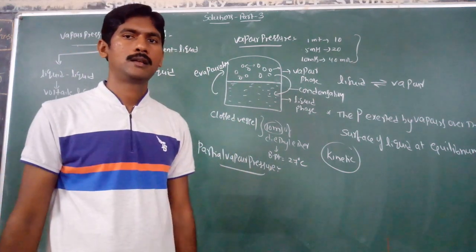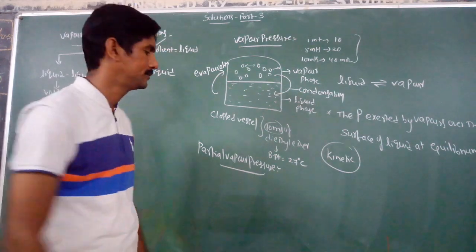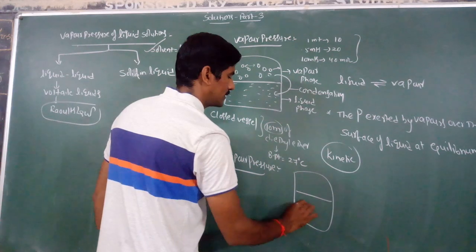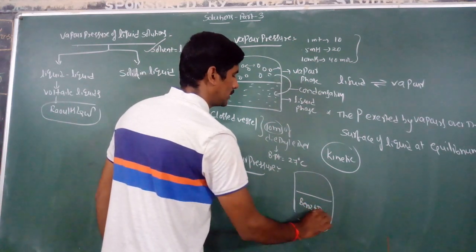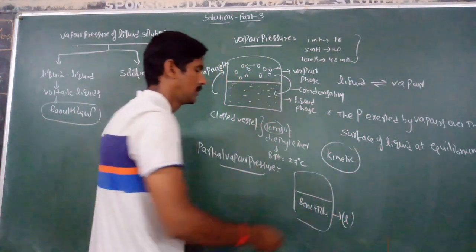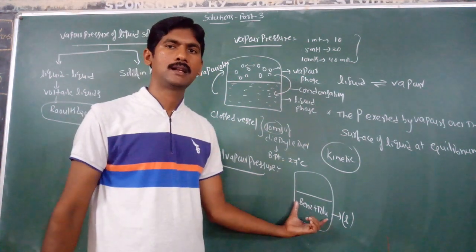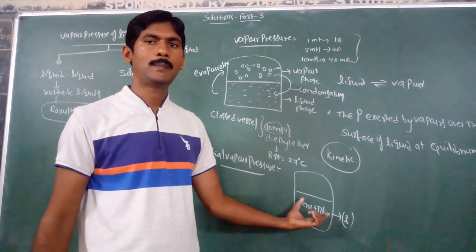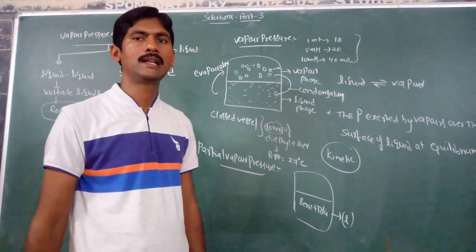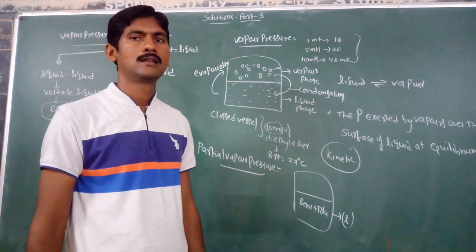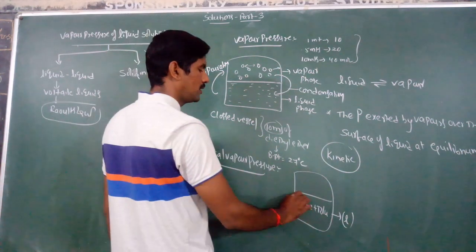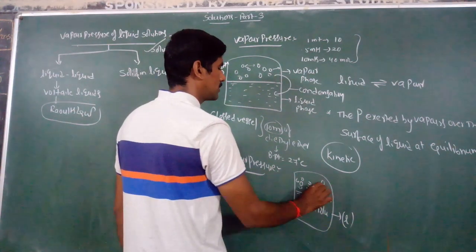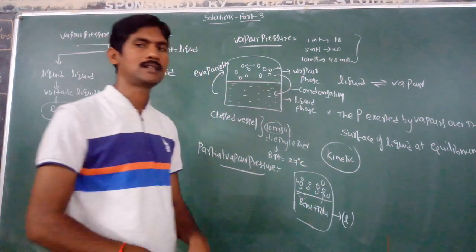For example, if two volatile liquids, benzene plus toluene, are taken in a closed vessel, the pressure, the vapor pressure exerted by each component is known as partial vapor pressure. Benzene liquid molecules go into the vapor state and toluene molecules also go into the vapor state.